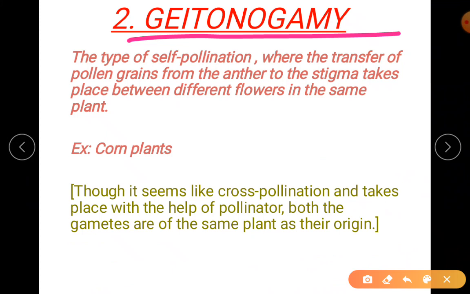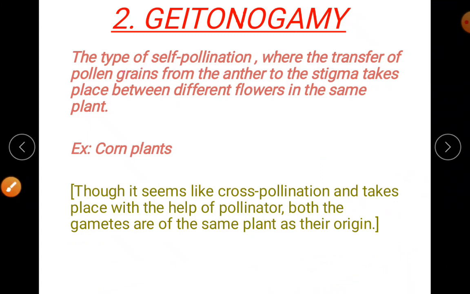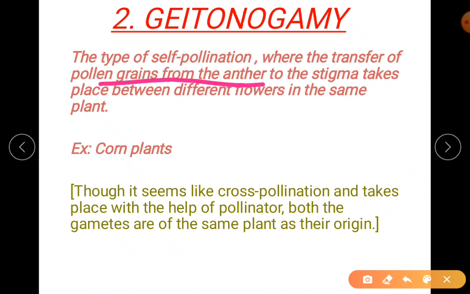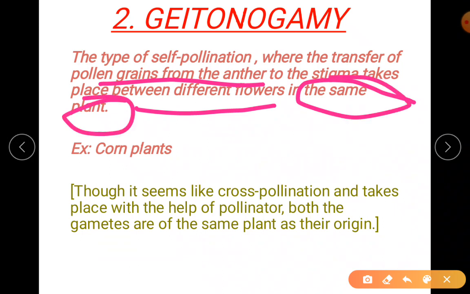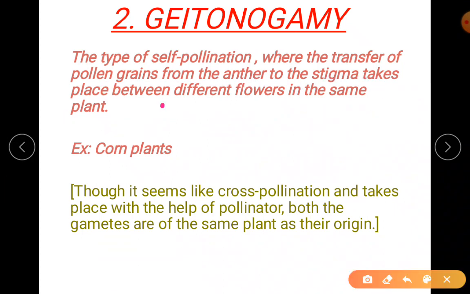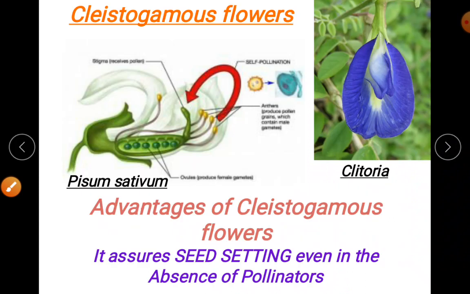Okay, in this, it's a type of self-pollination. Remember, it is a type of self-pollination. Look at the next sentence. Transfer of pollen grains from the anther to the stigma takes place between different flowers in the same plant. So you got the idea? Flower is different, but it is in the same plant. Just to make you more clear,